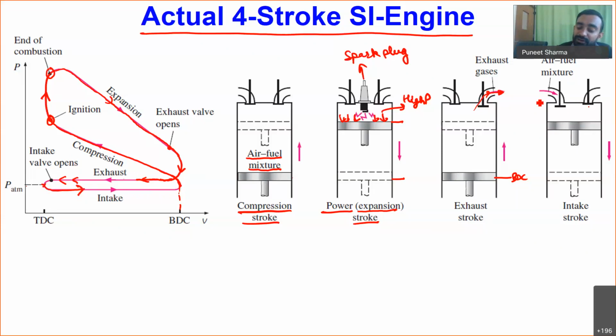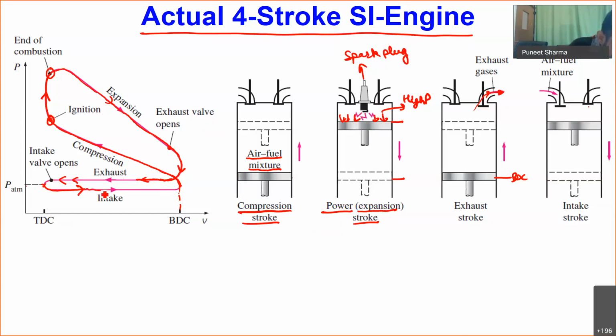Now for the fresh mixture of air and fuel, the air outside is actually coming from the atmosphere only. Okay, so it means the fresh mixture of air and fuel will come at atmospheric pressure from outside. So if flow has to happen from outside to inside, then inside the piston cylinder arrangement we should have pressure less than the atmospheric pressure. So that's why over here our pressure is slightly less in comparison to the atmospheric pressure. And as long as we are moving the piston in the downward direction, that motion will actually create more vacuum, but that vacuum will be compensated by the addition of the air and fuel mixture at the same rate.